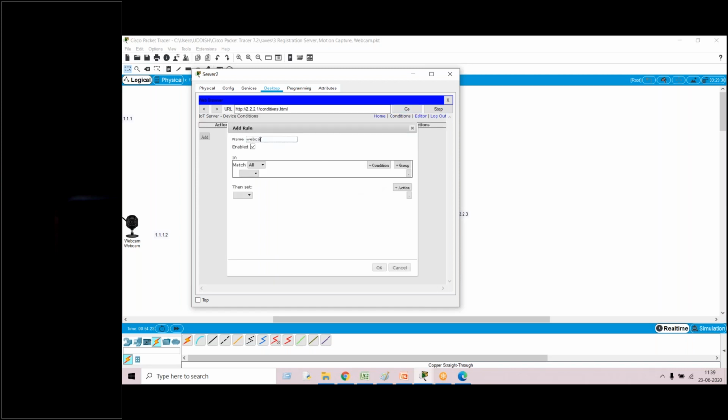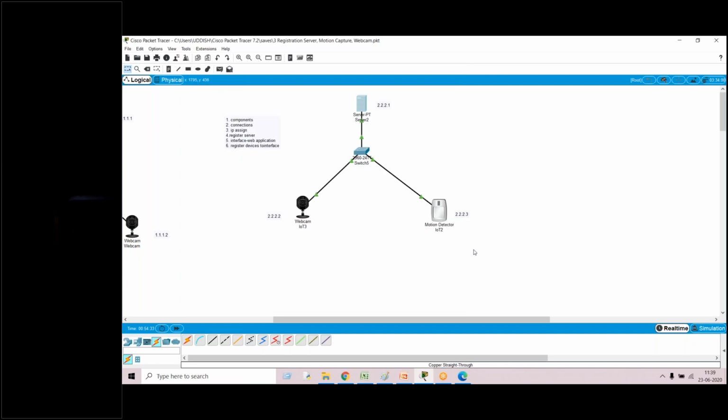Okay, go to conditions. I'll write my own condition, webcam on. Okay, device names I have not written.